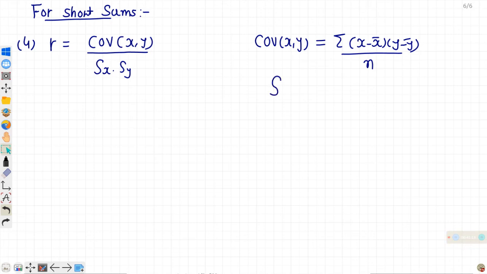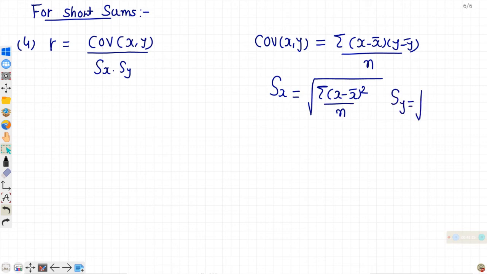Standard deviation, you have done in your 11th. For x, it is the square root of sigma x minus x bar whole square upon n, and similarly for y.